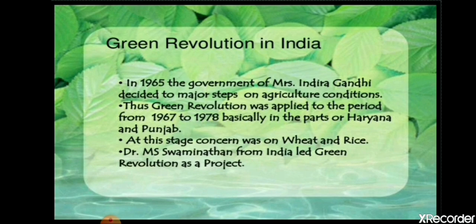She was the Prime Minister of India at that time. And the Green Revolution was applied from the years 1967 to 1978 to increase the agricultural production of India. At this stage, the concern was on wheat and rice, and basically they focused on increasing the production of wheat and rice. Dr. M.S. Swaminathan was the father of the Indian Green Revolution, and he was the leader of the Green Revolution in India.